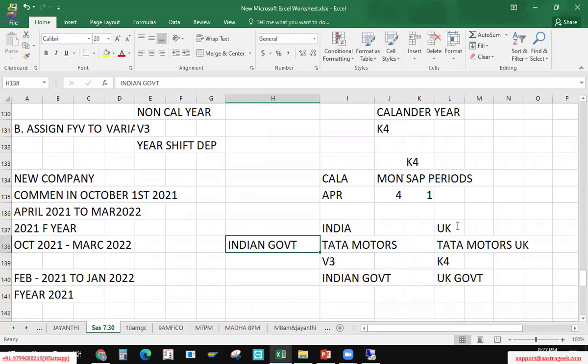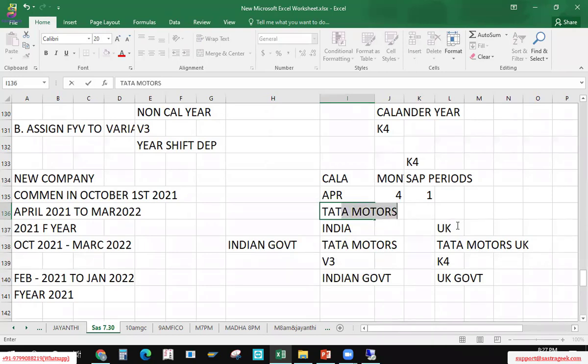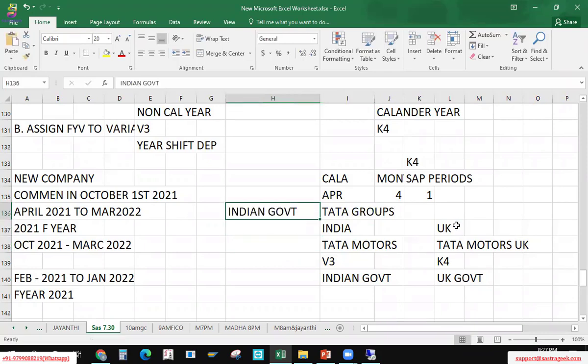How is it possible? In the ECC version it was not possible. We used to create different entities altogether and never grouped them together. This branch used to be created separately and that one separately. Now, as part of the Tata Group, for group reporting and Indian government reporting both together, the concept of leading and non-leading ledger is in place.